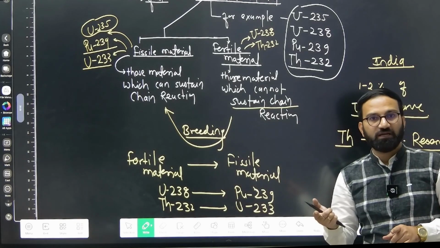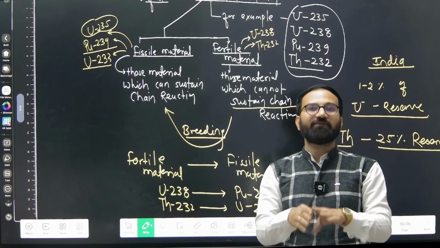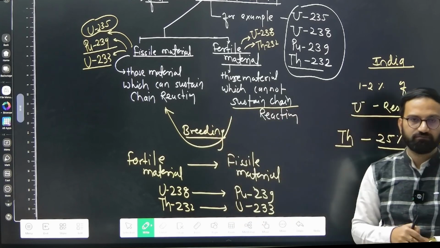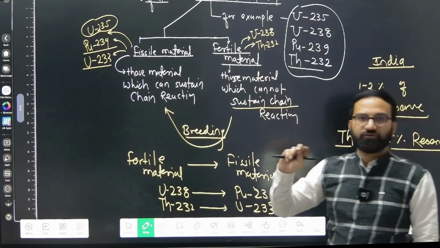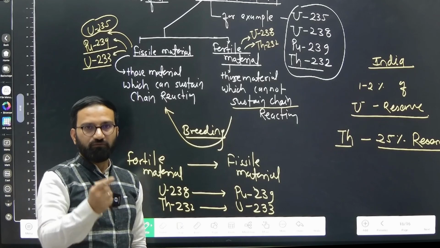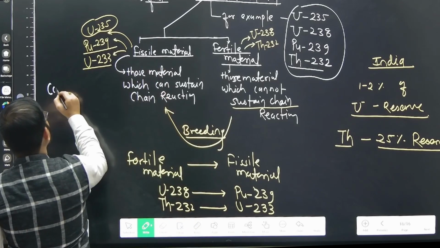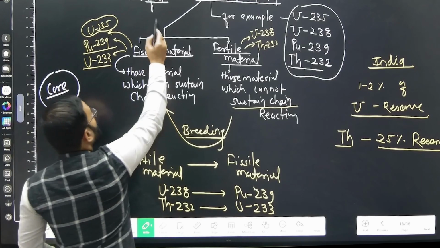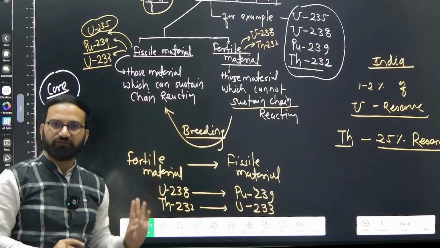We can breed it, and with the help of that breeding, we can utilize uranium 233 for producing electrical energy in our 3rd stage, right? So that is the important part in terms of fuel, the nuclear reactor core part. In the core of the nuclear reactor, which component do we use? Fuel. Remember that, and this is the fundamental about the fuel part.